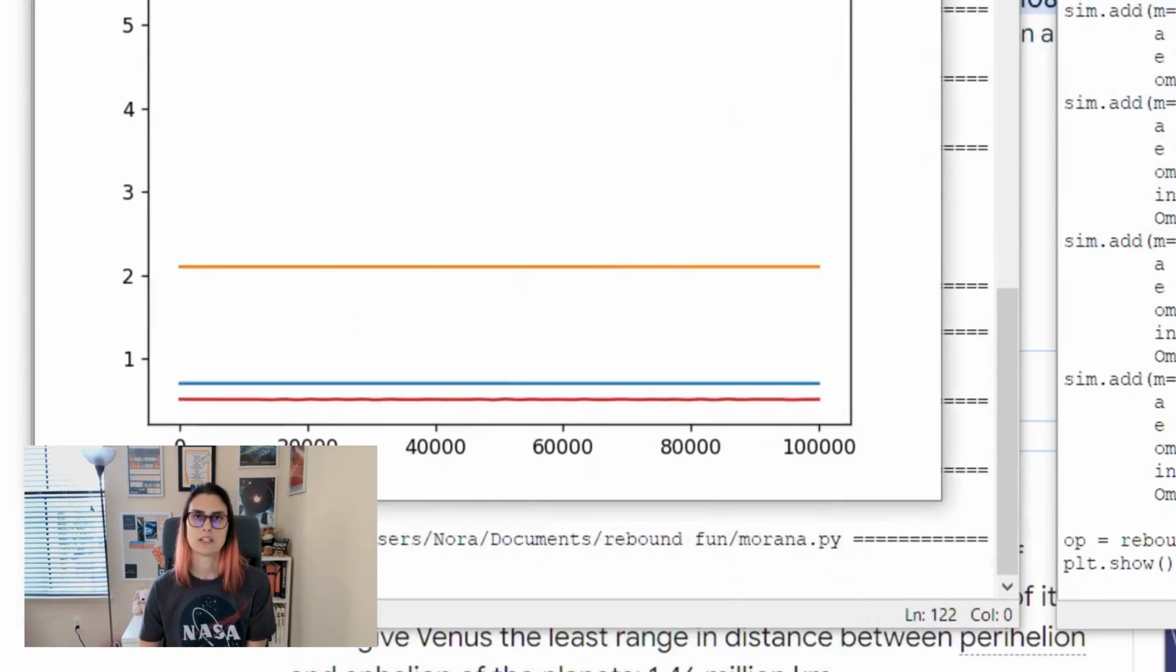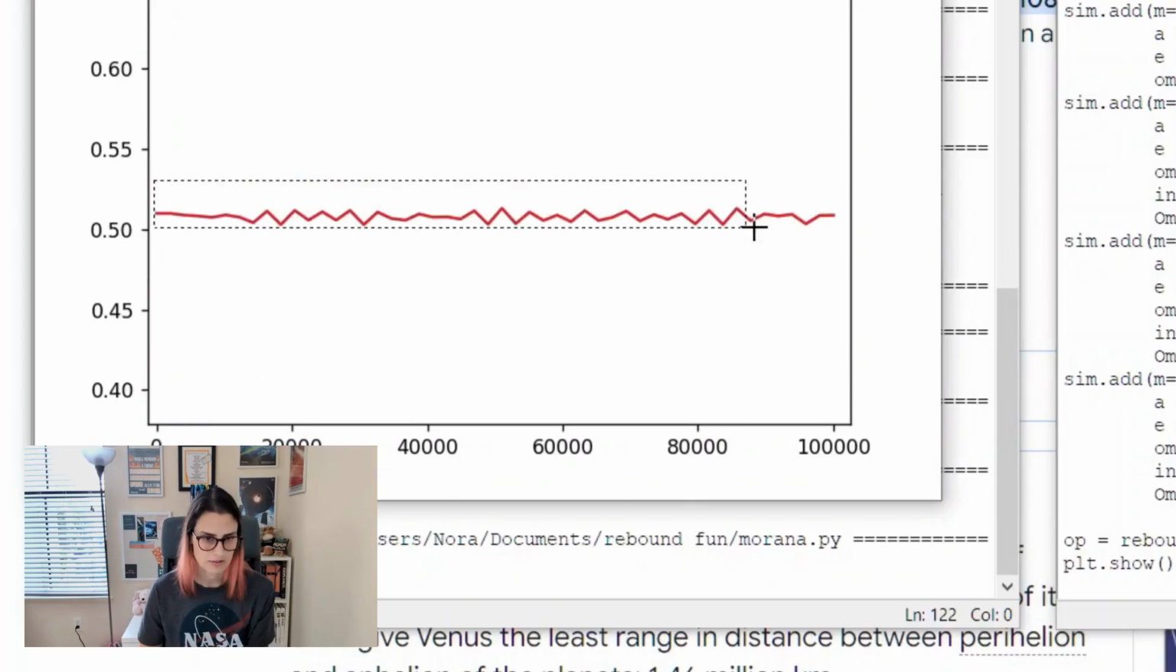So the default integrator that Rebound uses is called IAS 15, and it's an adaptive step integrator, which is really nice because you don't have to think about what the necessary time step is that you want to use, but it also means it can get really slow because it will get smaller and smaller time steps to make sure that it's resolving things.